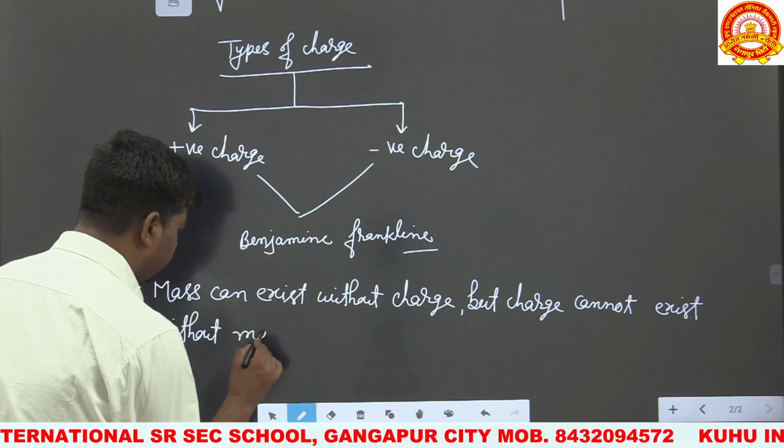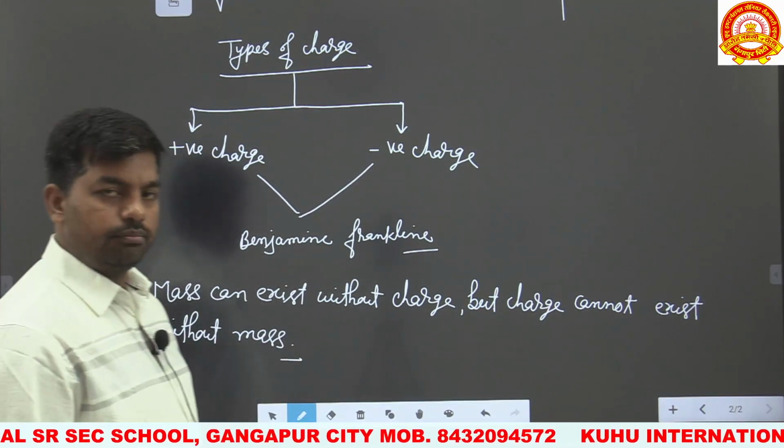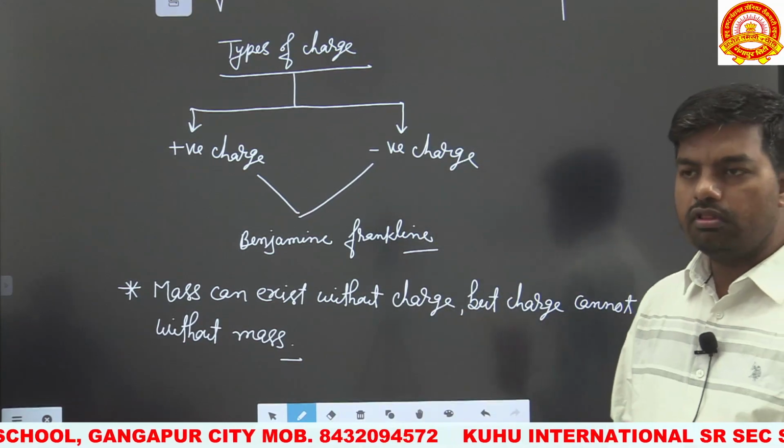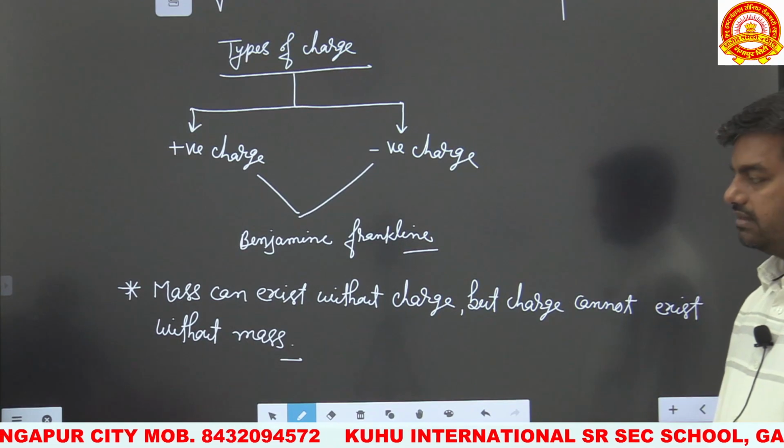That is, a body having some charge must possess some mass. For example, the rest mass of a photon is 0, so its charge is also 0.